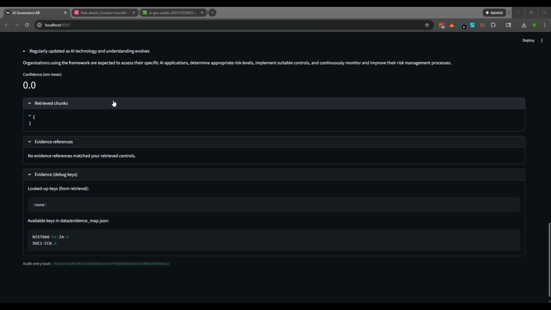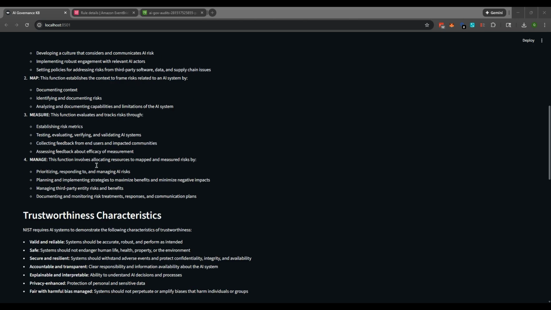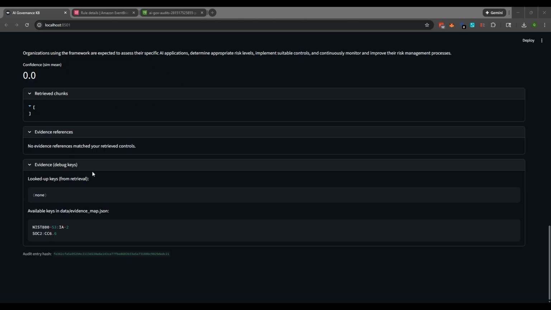Okay. Then number 3, we have evidence and auditability. Okay, the app joins vectors to the S3 evidence via keys or metadata, which would be displayed in the evidence section here. And it would show a grounded answer, citations with control IDs, clickable evidence links as well.